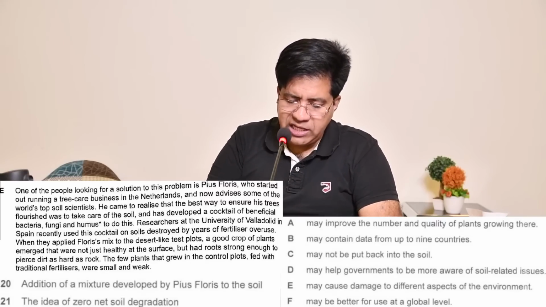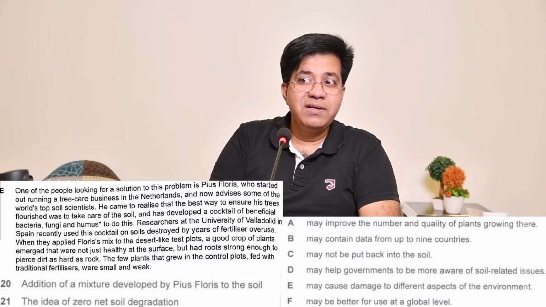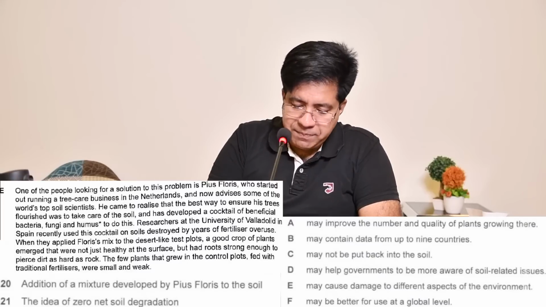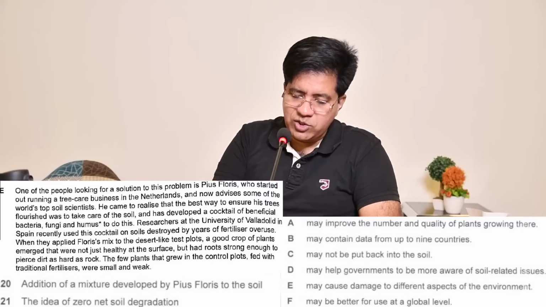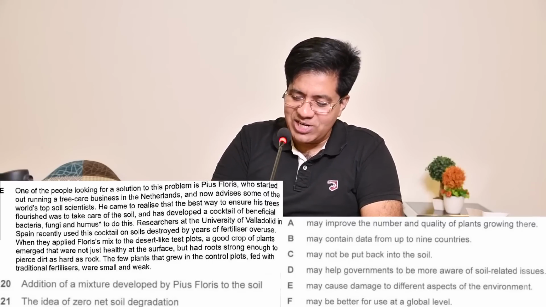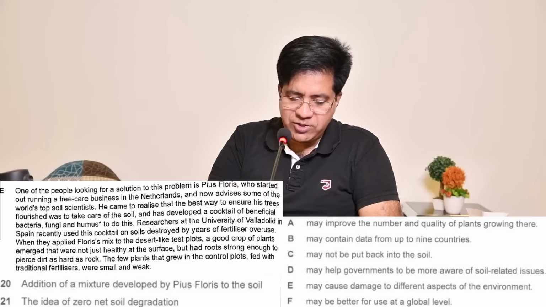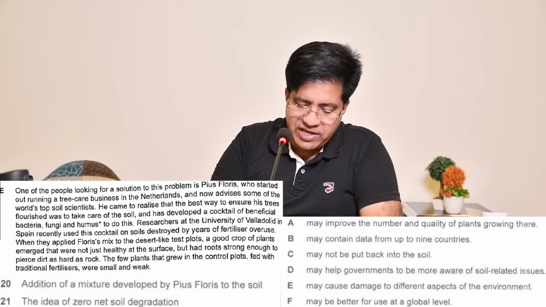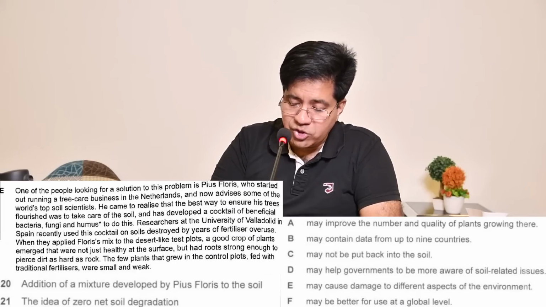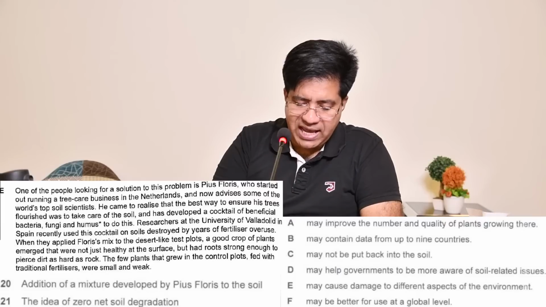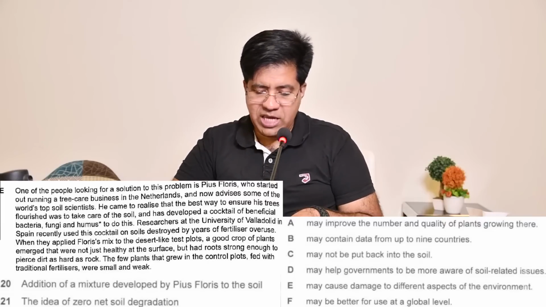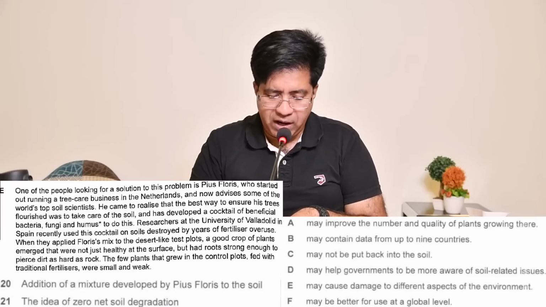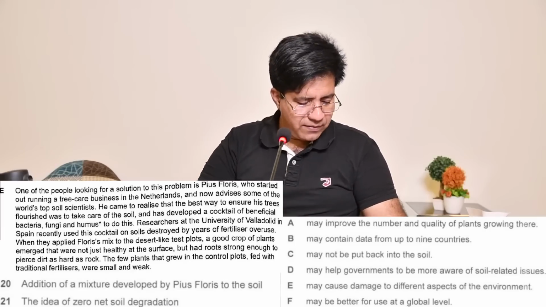Okay, Spain recently used this cocktail. Cocktail means mixed. You should know that. Cocktail on soils destroyed by years of fertilizers overuse. Let's read on. When they applied Flores's mix to the desert-like test plots, a good crop of plants emerged that were not just healthy at the surface but had roots strong enough to pierce dirt as hard as rock. Now keep this idea in mind. Good crop of plants emerged and all that.